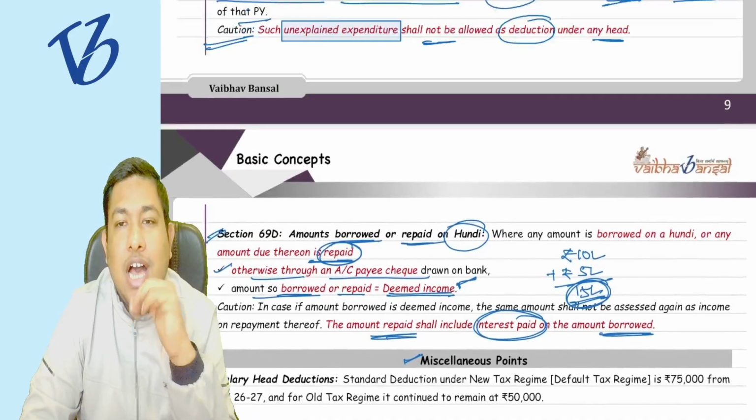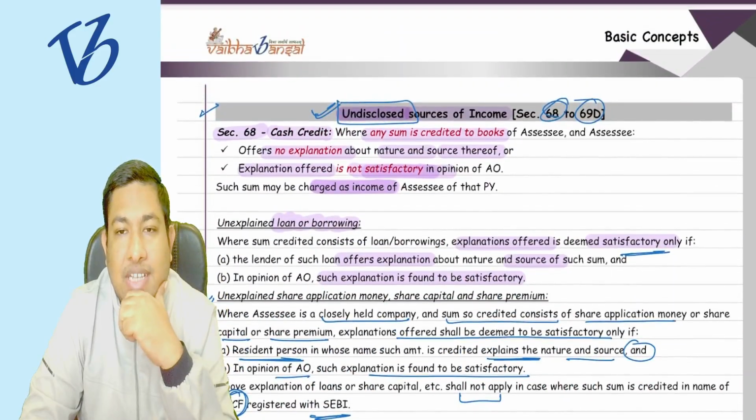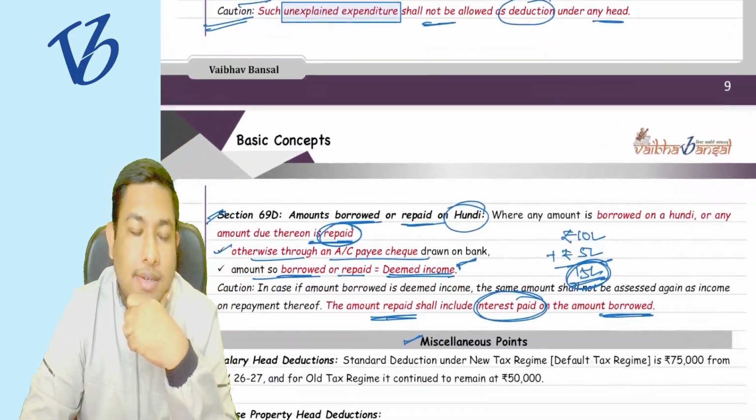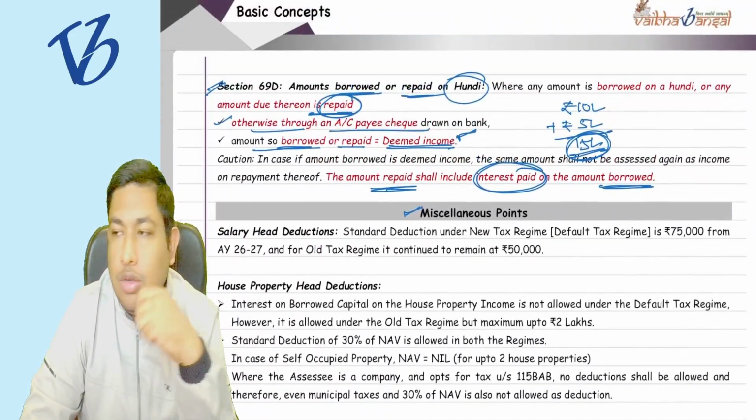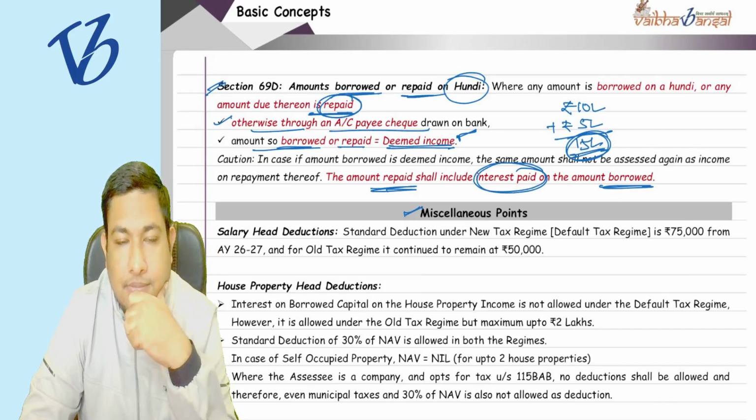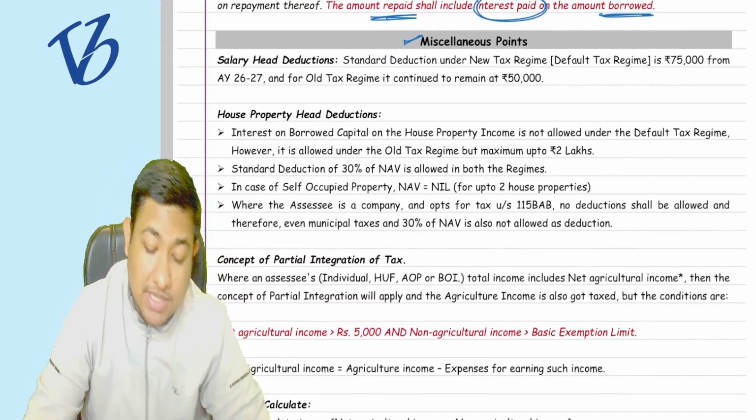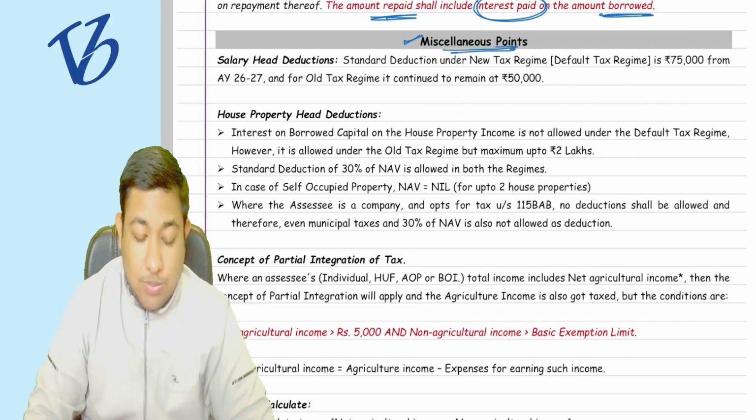Understood? This is how easy these sections were, section 68 to section 69D. I hope it is clear to you all. Easy. Shall I move forward? Now, coming to the miscellaneous points.